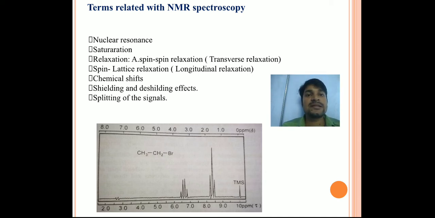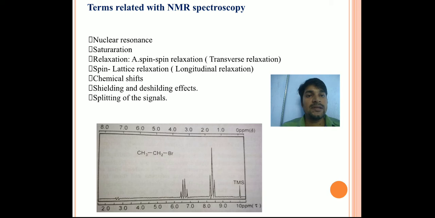For that, relaxation is the process by which we lower the lifetime of the excited energy state nucleus. If we lower the lifetime of the excited state nucleus, in a very short time it comes back to the lower energy state.